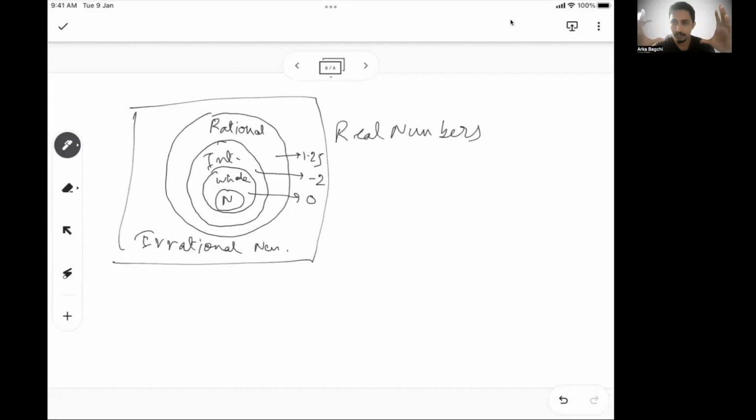So rational numbers are the largest, outermost circle. Within that, there is a set of numbers which are integers. Within integers, there is a set of numbers which are whole numbers. Within whole numbers, there is a set of numbers which are natural numbers. And outside rational numbers, under the gamut of real numbers, are irrational numbers. Irrational numbers are typically √2, √3, pi, like we have seen. So hope you have understood rational, irrational, integer, whole number, positive, negative integer. These are the very basics and fundamentals of your number system.